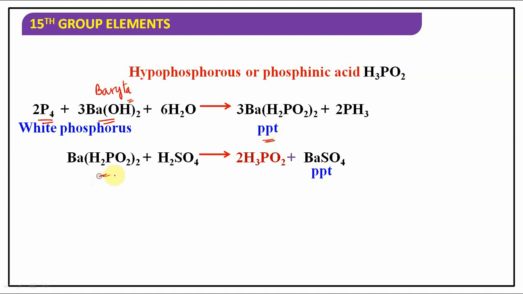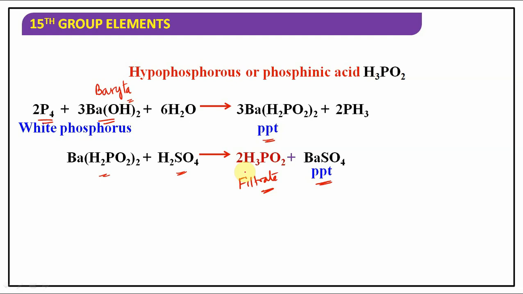That barium hypophosphite is treated further with H2SO4. With H2SO4 you will get a filtrate as well as an insoluble precipitate. The precipitate is barium sulfate, and you will get hypophosphorus acid as a filtrate. Hope it is clear for you. It is one preparation method we have.